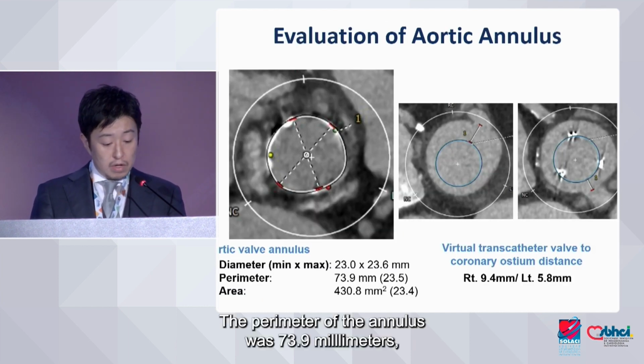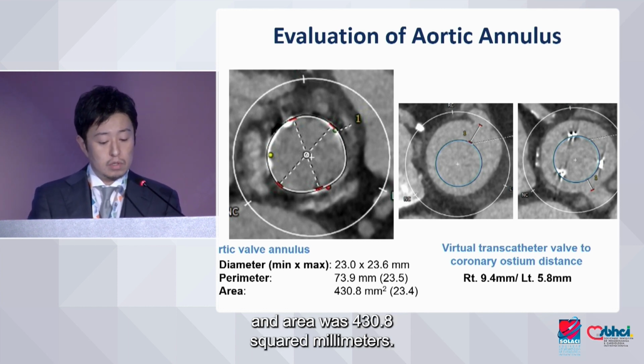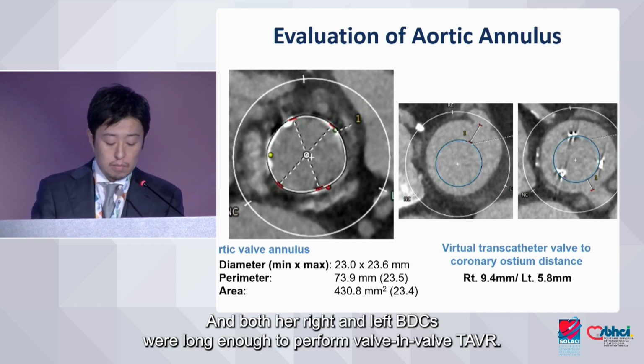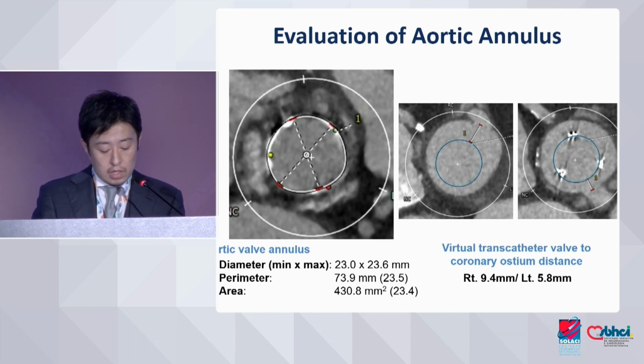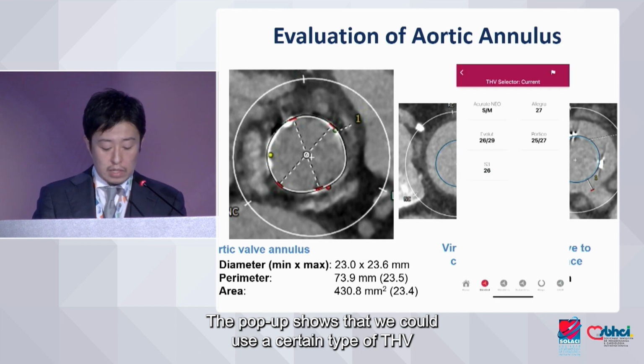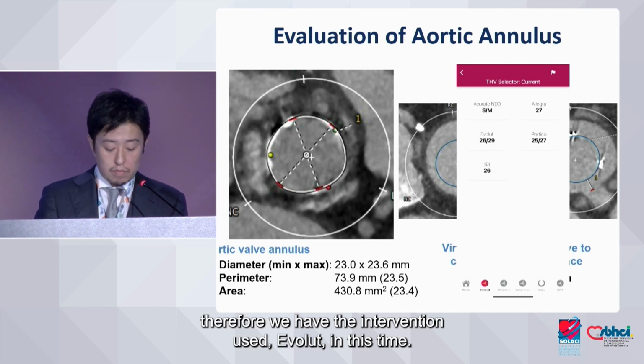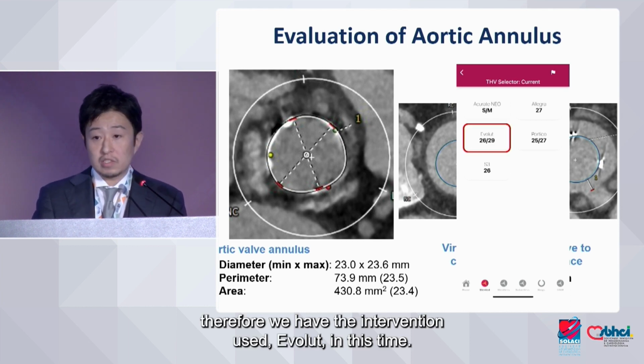The perimeter of the annulus was 73.9 millimeters, and the area was 430.8 square millimeters. Both right and left VTCs were long enough to perform valve-in-valve TAVI. Therefore, we had an option to use several types of THV, and we determined to use the Evolut this time.